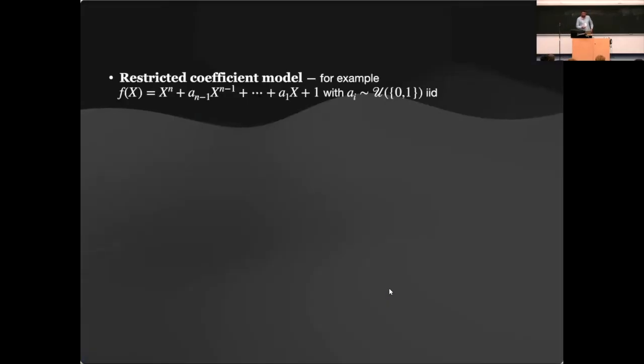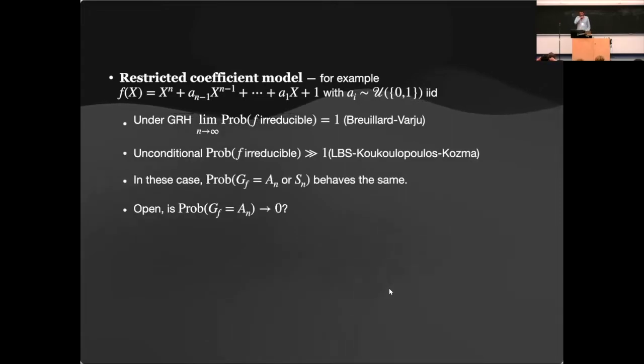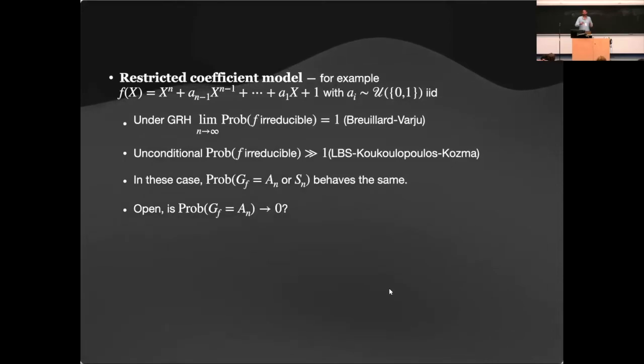There are other models of randomness. Let me be very brief here. So one model is the restricted coefficient model, where, for example, we take the coefficients to be 0, 1 at random, and we let the degree grow to infinity. This model is much more difficult, and we know much less. We don't even know the equivalent of van der Waerden's theorem. We don't know, even under GRH, although there was a lot of progress done recently, that the probability for the Galois group to be AN goes to 0.